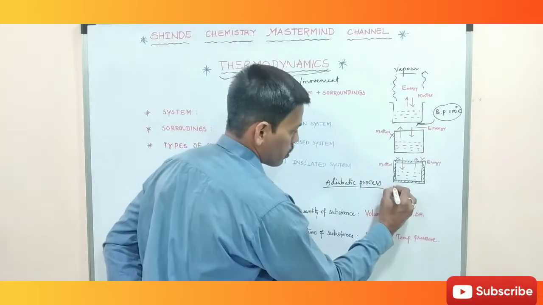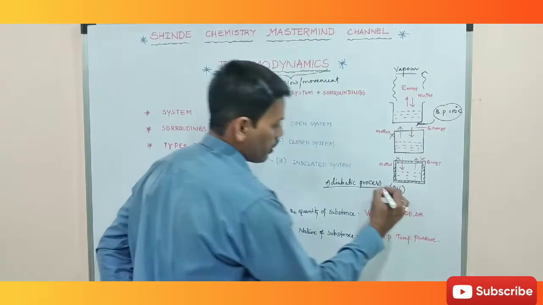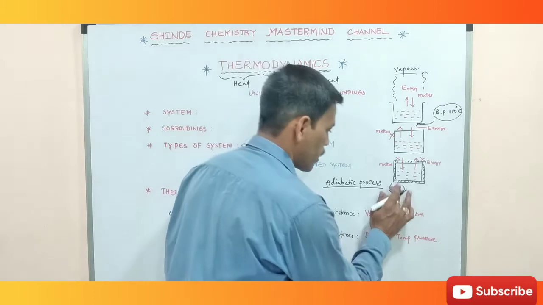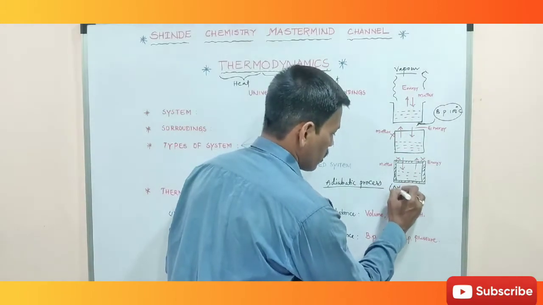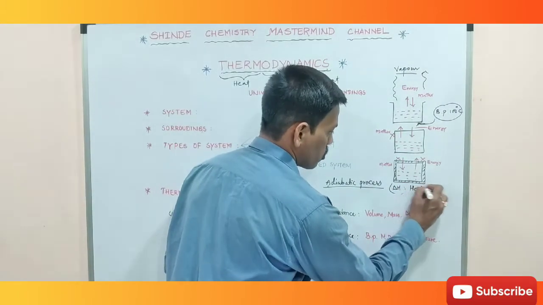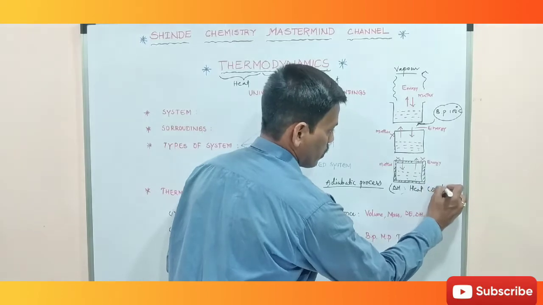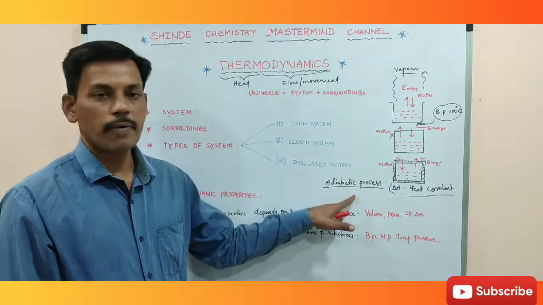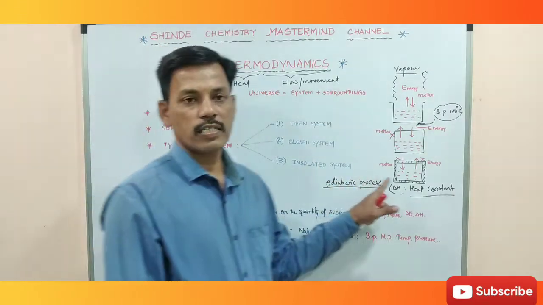In the adiabatic process, delta H, that is heat, remains constant. So in the adiabatic process an insulated system is taken.